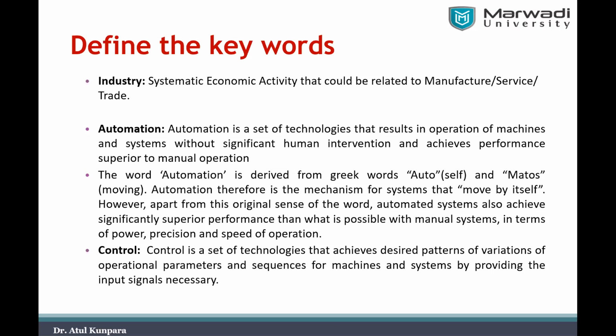The third keyword we have to add in this is control, because automation is not going to be there without control. Ultimately, automation is based on control, or you can say automation needs to have control, right? Control is required in the automated plant. So what is control, or you may say control system? Basically, control is a set of technologies that achieves desired patterns of variations of the operational parameters and sequence of our machines and systems by providing the input signals necessary.